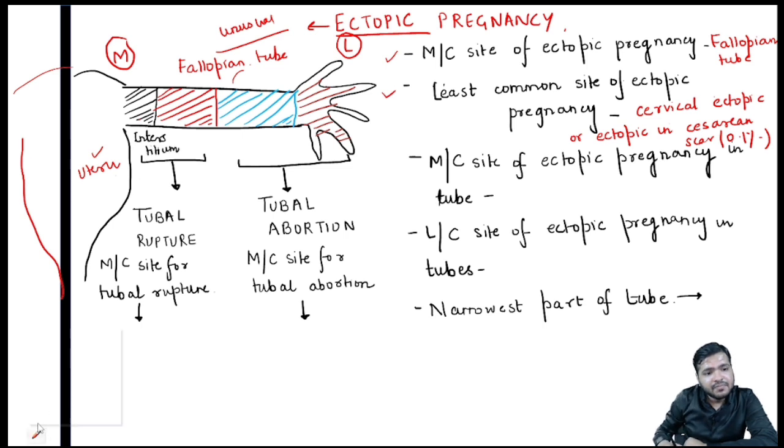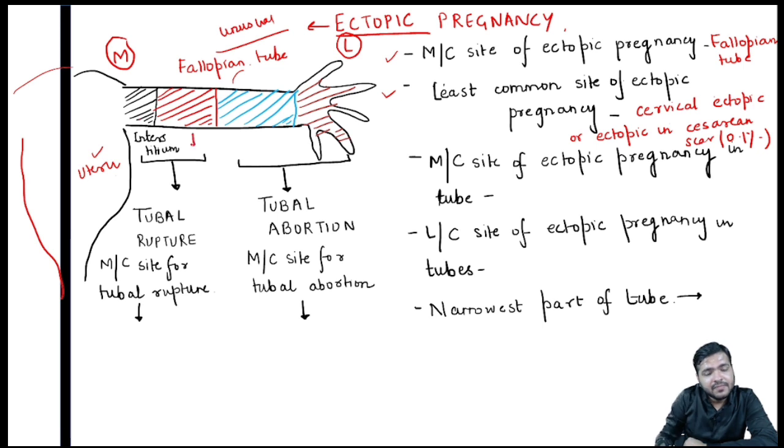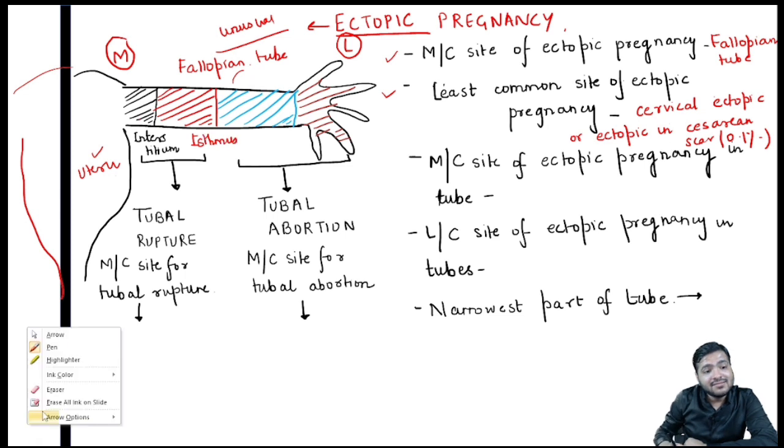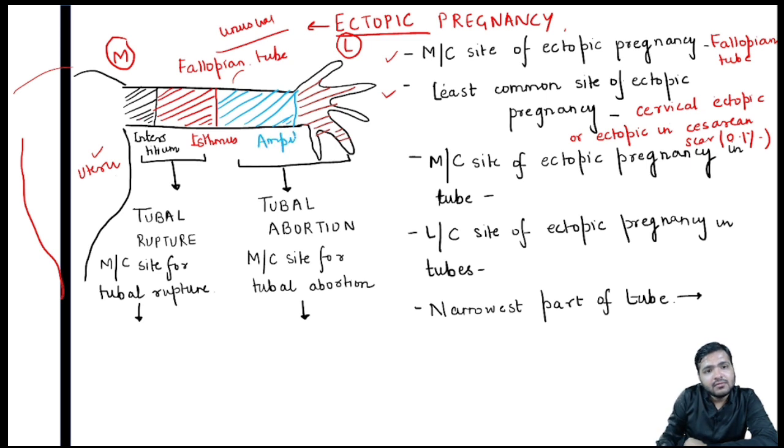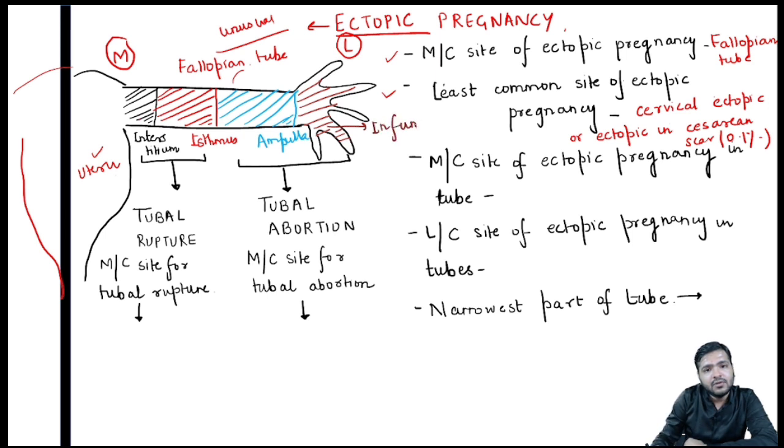The red one is the isthmus. The blue one is the ampulla. And the last one, with the finger-like projections, is the infundibulum.